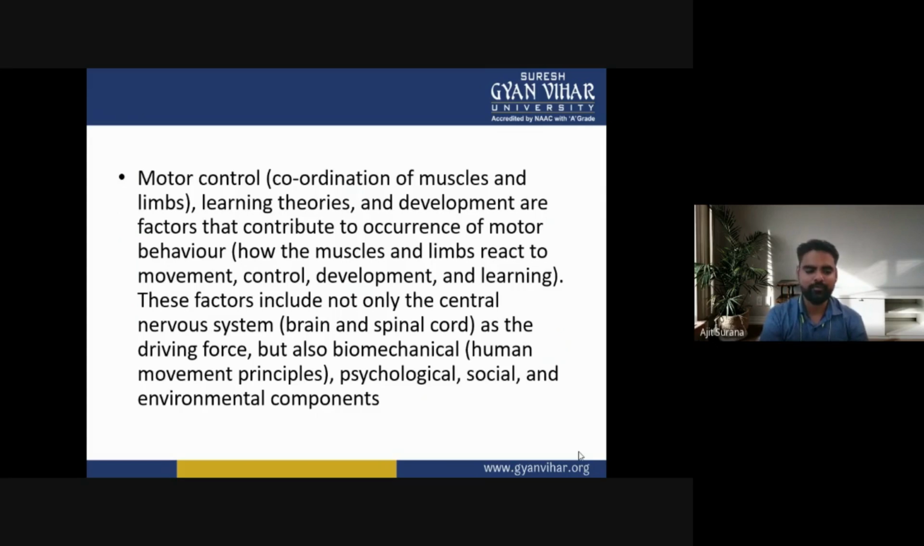So, in motor control, there is coordination of the muscles and the limbs. Learning theories and development are factors that contribute to the occurrence of motor behavior, how the muscles and limbs react to the movement, control, development, and learning. These factors include not only the central nervous system, like the brain and the spinal cord, as the driving force, but also biomechanicals like human movement principles, psychological, social, and environmental components.